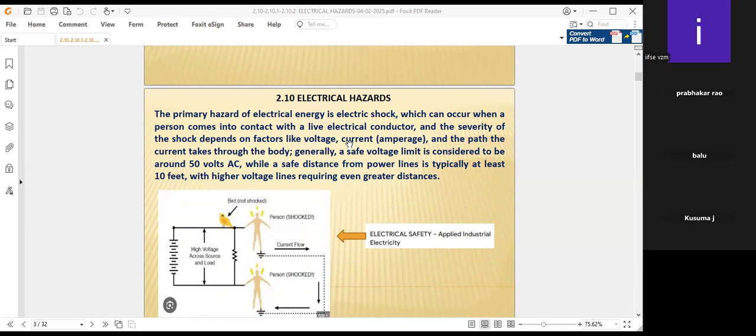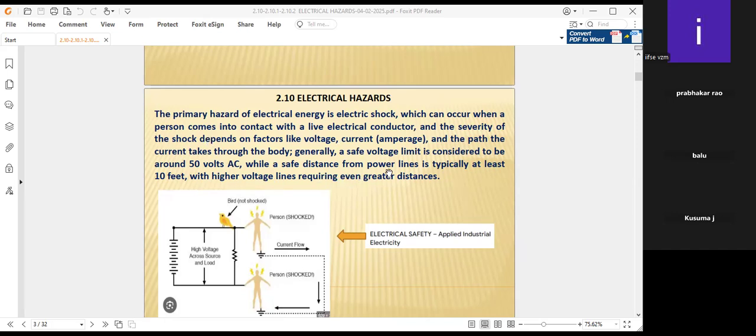That means high voltage and high current carry high risk, and so does the path the current takes through the body. Generally, a safe voltage limit is considered to be around 50 volts alternating current, while a safe distance from power lines is typically at least 10 feet, with higher voltage lines requiring even greater distances.